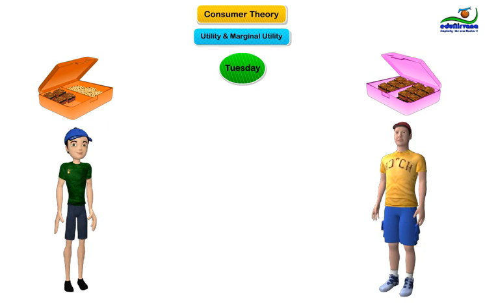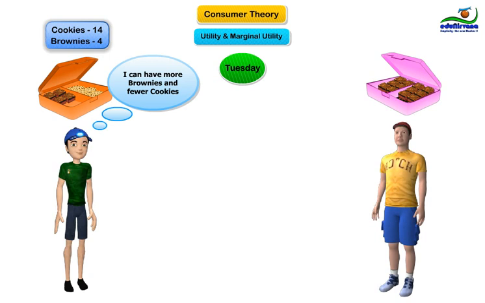On day 1, Rahul thought, I am not happy with 14 cookies and 4 brownies, which mom packs in the lunch box. Now, I can have more brownies and fewer cookies because I have this in excess.